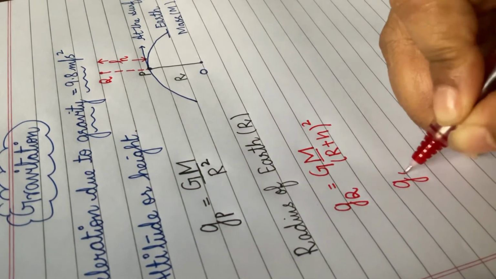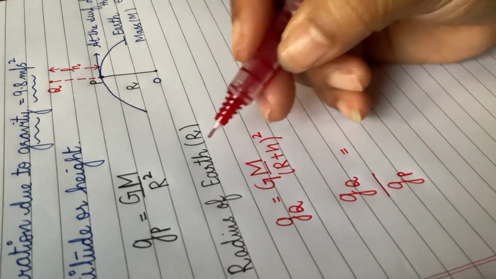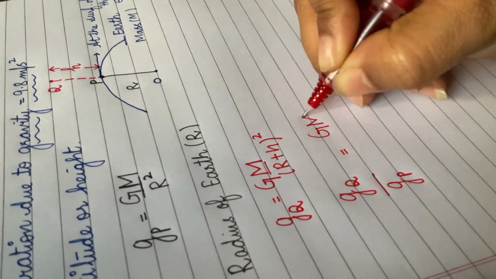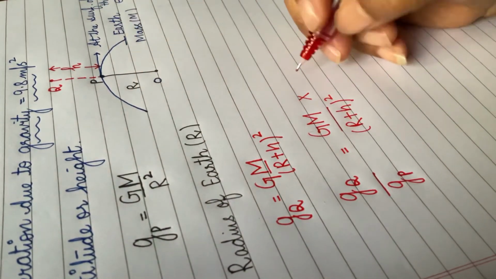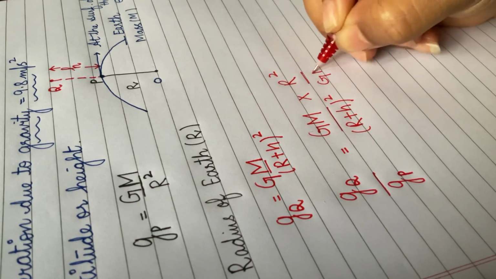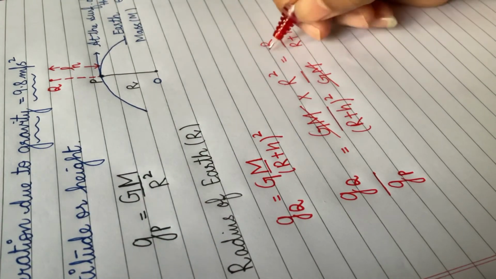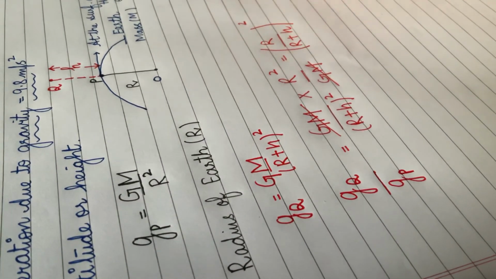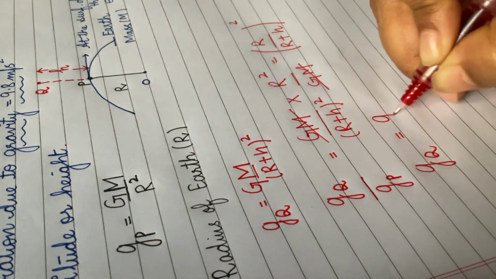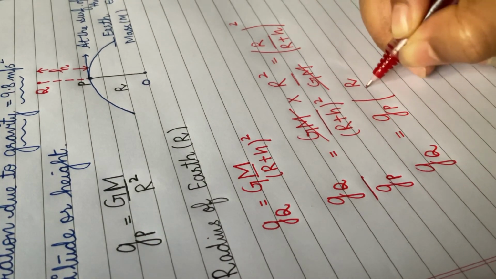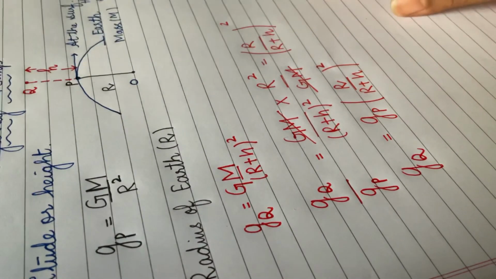So if you want a relation between the two accelerations, simply divide these two equations to get the required relation. So this is R plus h whole square, and the reciprocal of this value will be R square by GM. This will cancel out. This will be R upon R plus h, and you can consider this as whole square. Got it? That means g at Q will be g at P times R upon R plus h whole square. Right? So this will be the required answer.